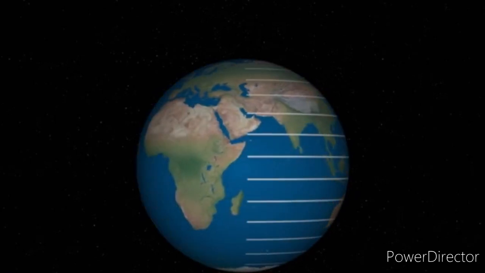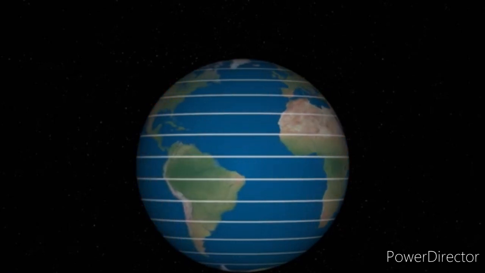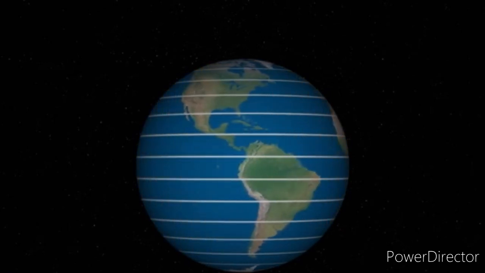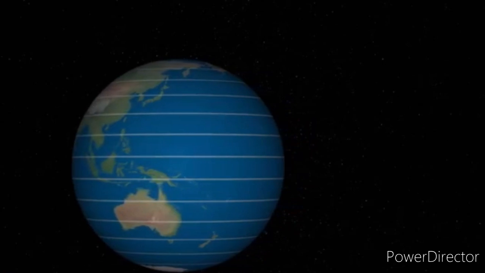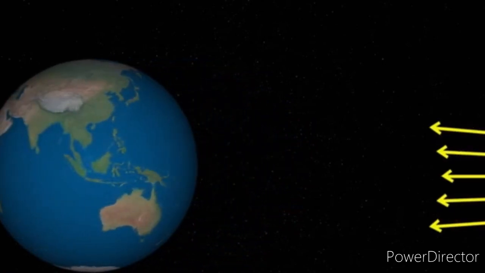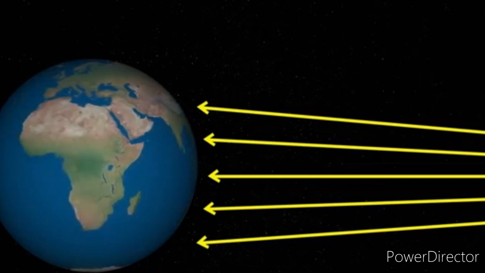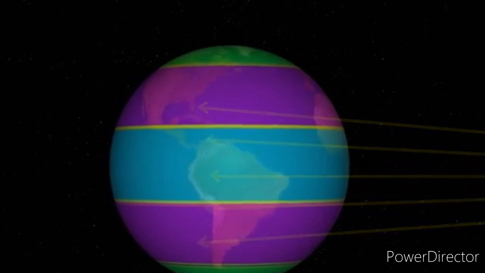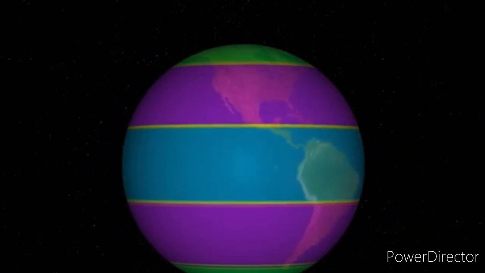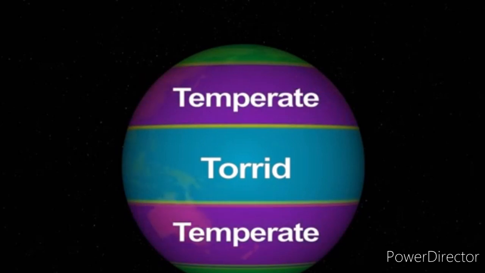Now, what is the importance of latitudes? Latitudes are related to the temperature on the surface of the Earth. Planet Earth is spherical in shape. So, different parts of the Earth receive different amounts of sunlight. Based on that, three important heat zones of the Earth are formed. They are the torrid zone, temperate zone and frigid zone.